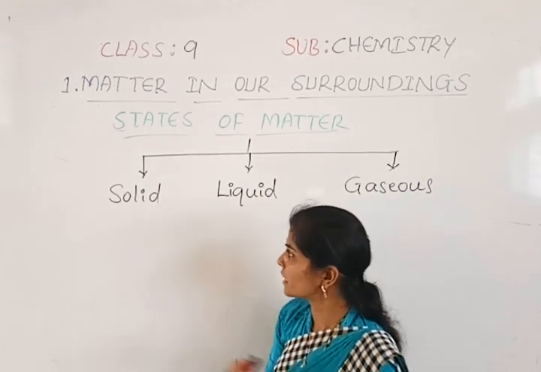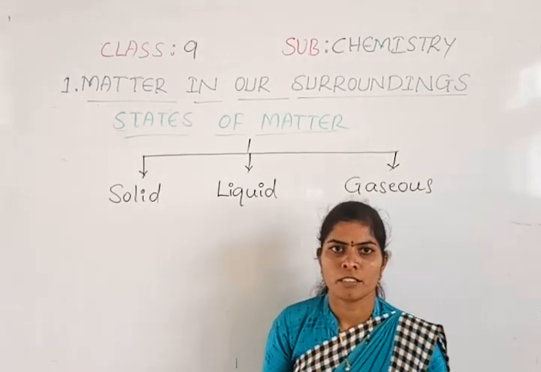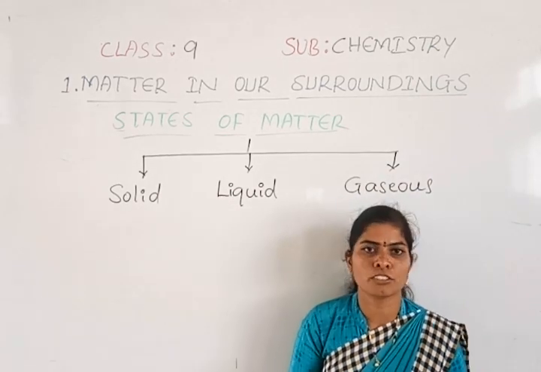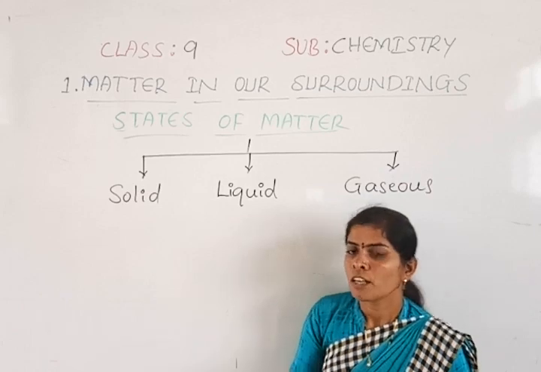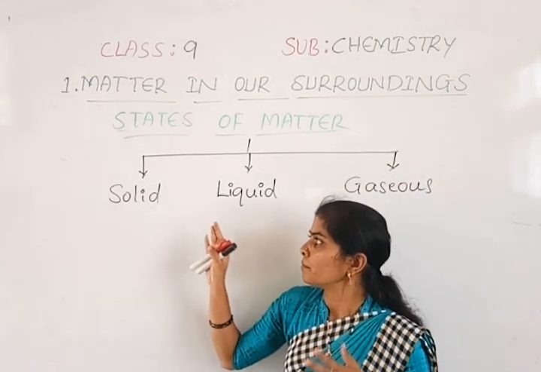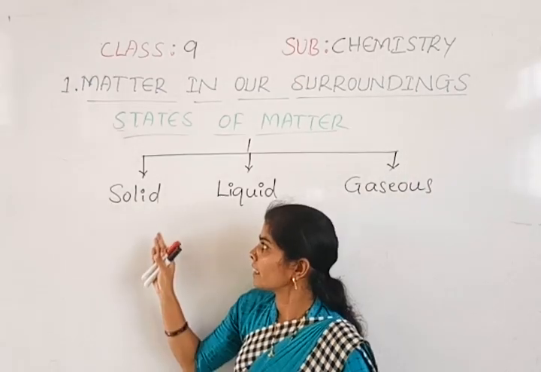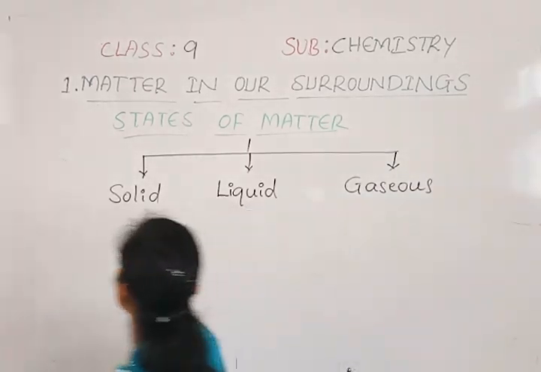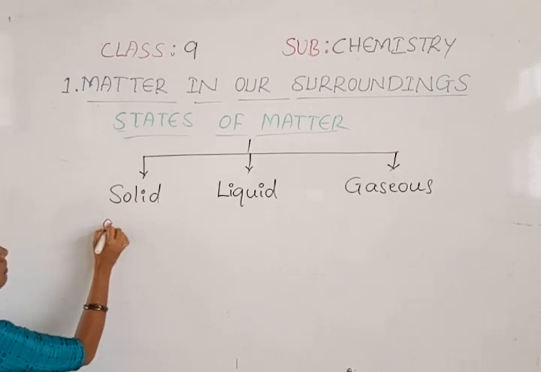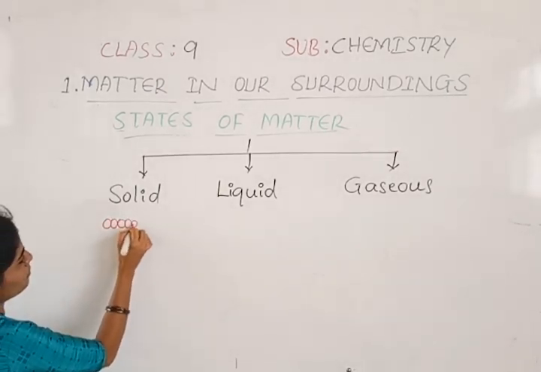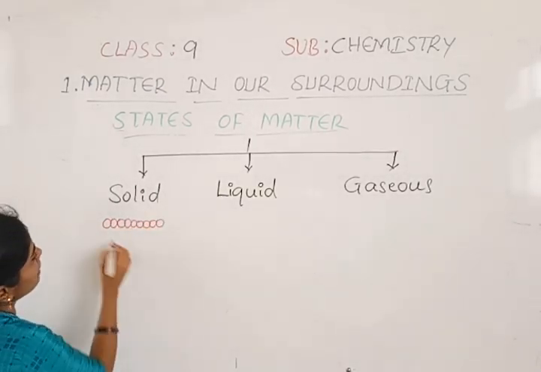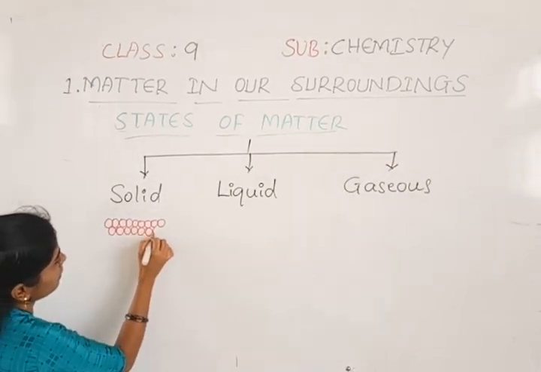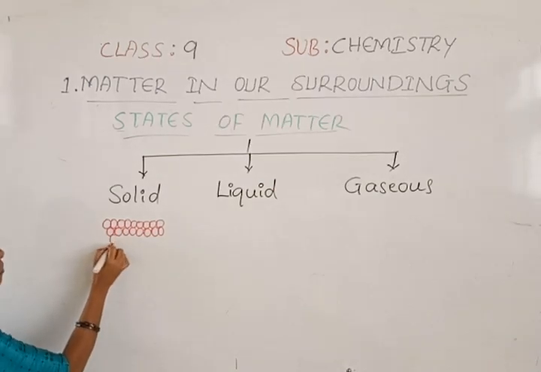Okay. So if we see the solids, you have already learned about this in the primary classes and your previous sections. So how are the particles arranged in a solid? Yes, the particles are arranged very closely. We can say we find a compact arrangement of particles in solids.